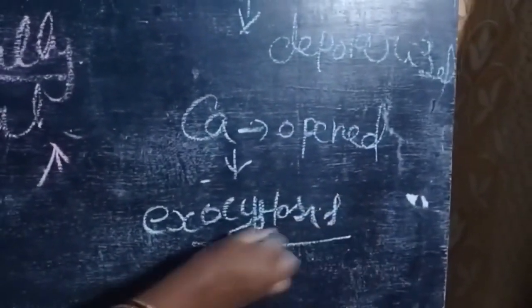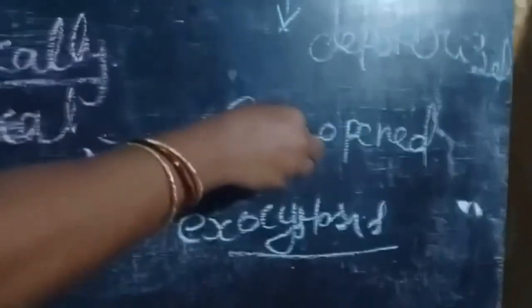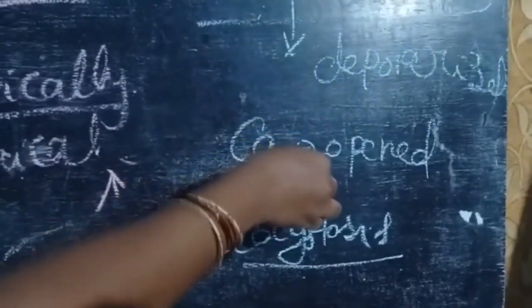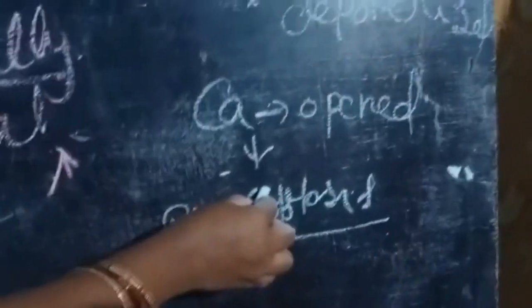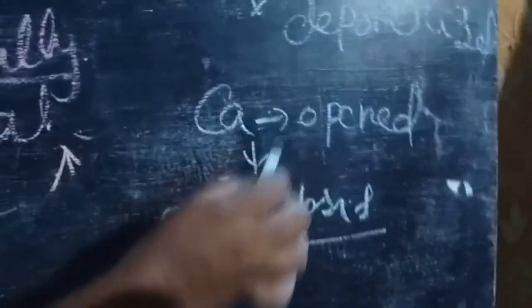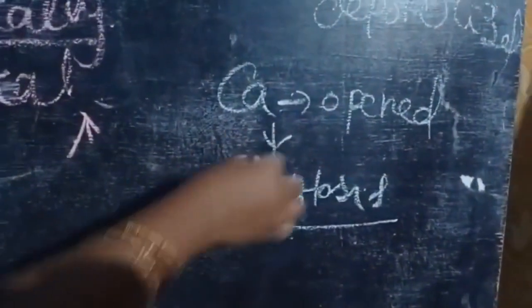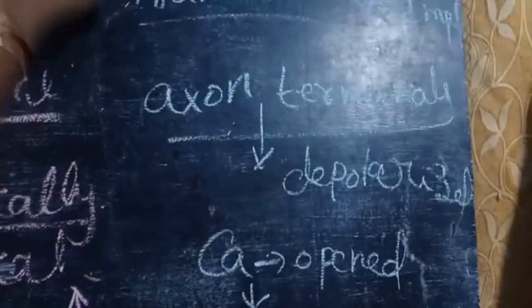Exocytosis. Calcium ions stimulate the movement of the synaptic vesicles towards the membrane. Here they fuse with the presynaptic plasma membrane and release their neurotransmitters in the synaptic cleft by exocytosis.